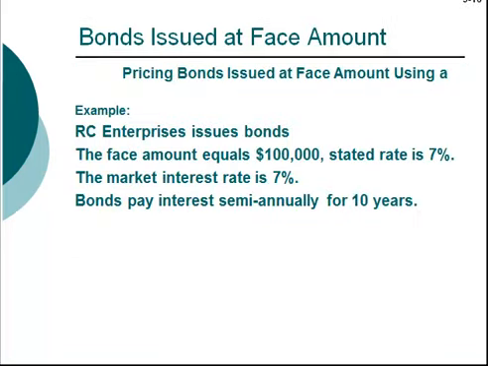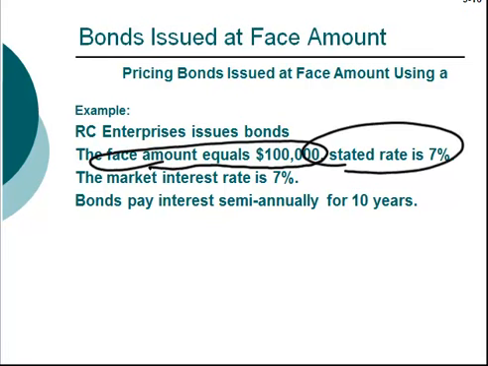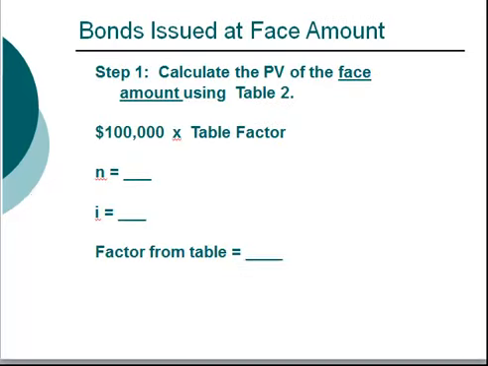Let's look at an example. Let's assume RC Enterprises issues bonds. The face amount equals $100,000 and the stated rate is 7%. Let's assume that the market rate is also 7% and that the bond's term is 10 years with semi-annual interest payments. Step 1 is to calculate the present value of the face amount. For this, we will use Table 2.